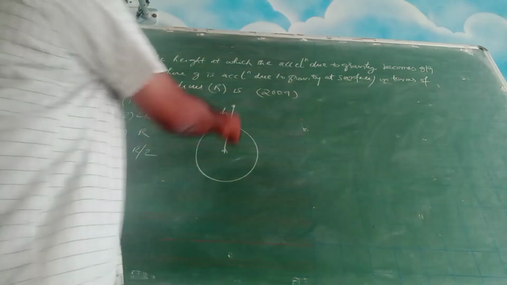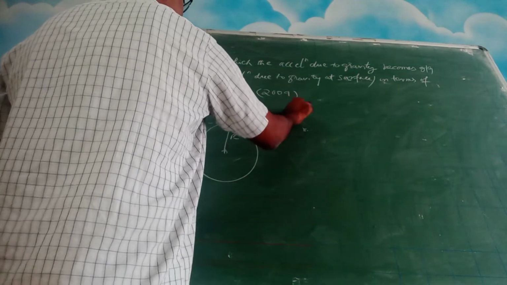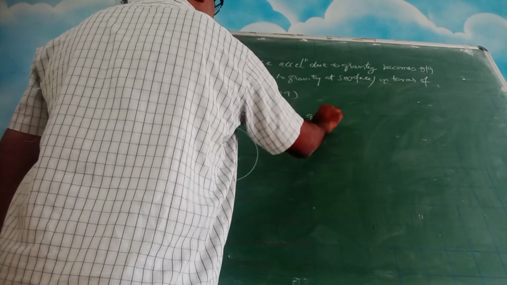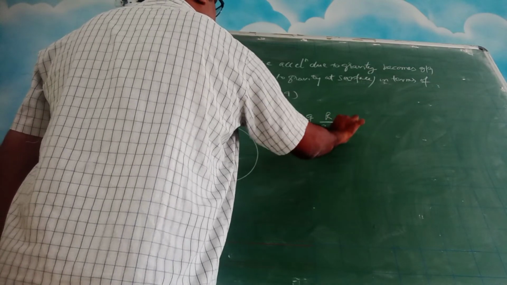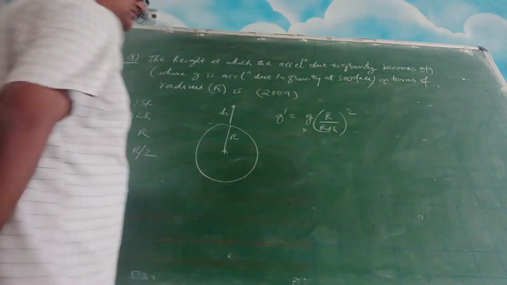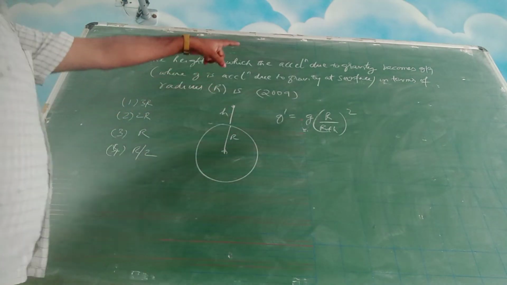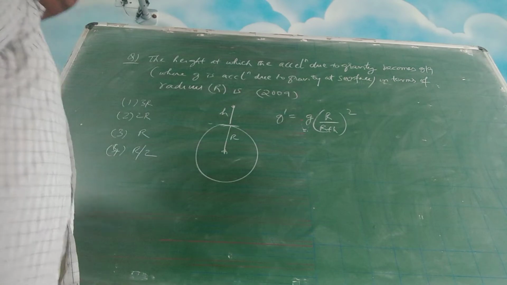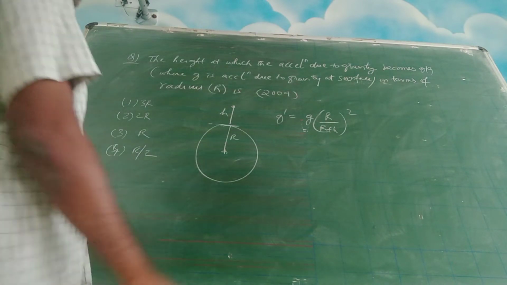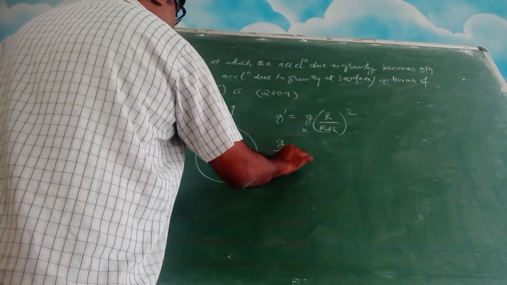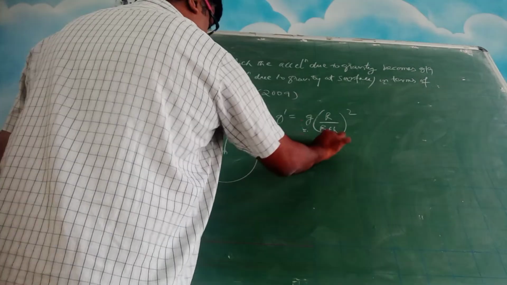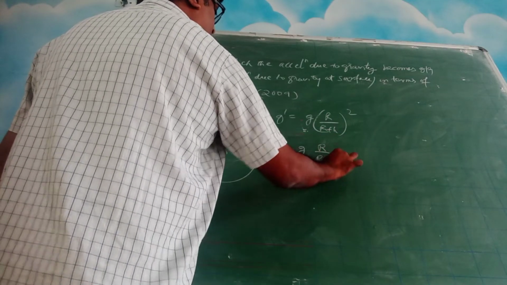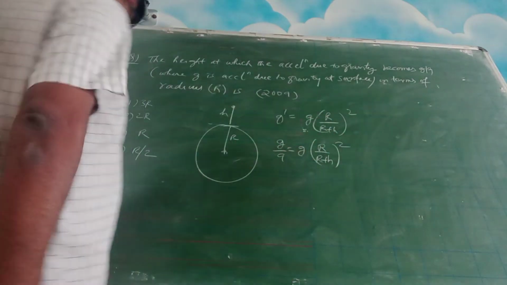So what is the equation here? g dash is equal to g into (R by R plus h) whole square. Now g dash is given as g by 9 in the question. See, g is the value of acceleration due to gravity at the surface of the Earth. So g by 9 is equal to g into (R by R plus h) whole square.